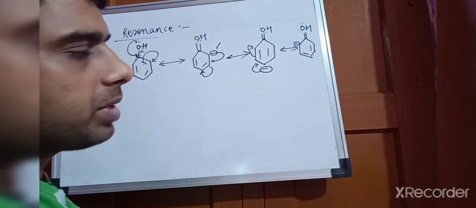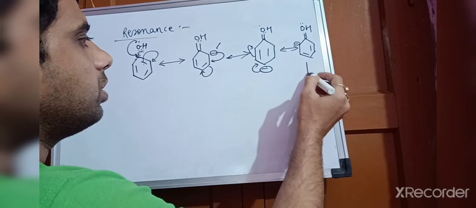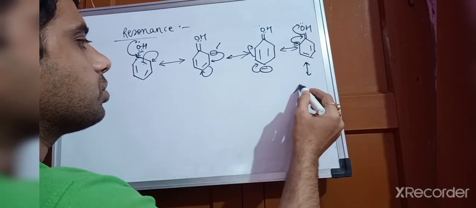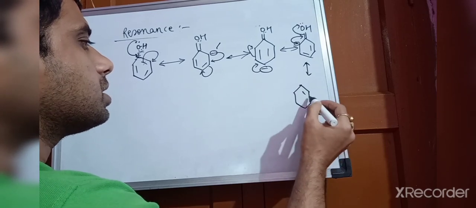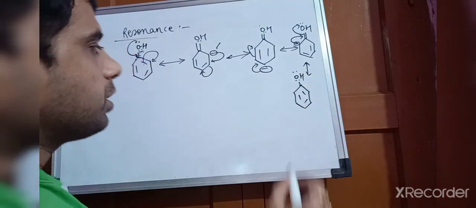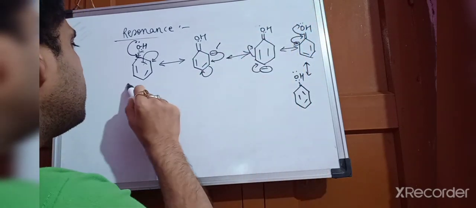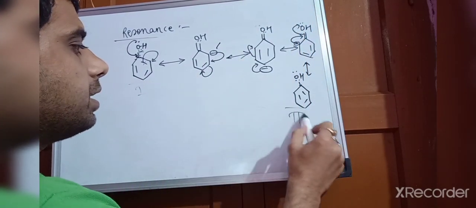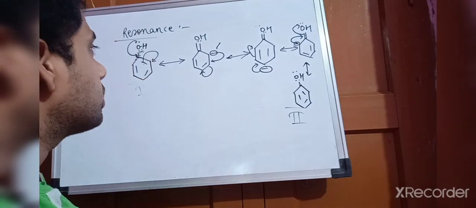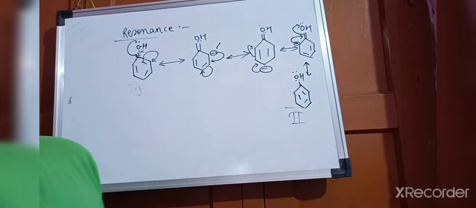So there would be four structures, and the next time what you have to do is write this structure only. This time it will go here and this here. So this one gives you the same structure, that one is O H. Here you have seen that all the negative charge went, and this first structure and second structure would be the same one. So this is the thing for the resonance, and all the 5 resonating structures are there. Okay, thank you.